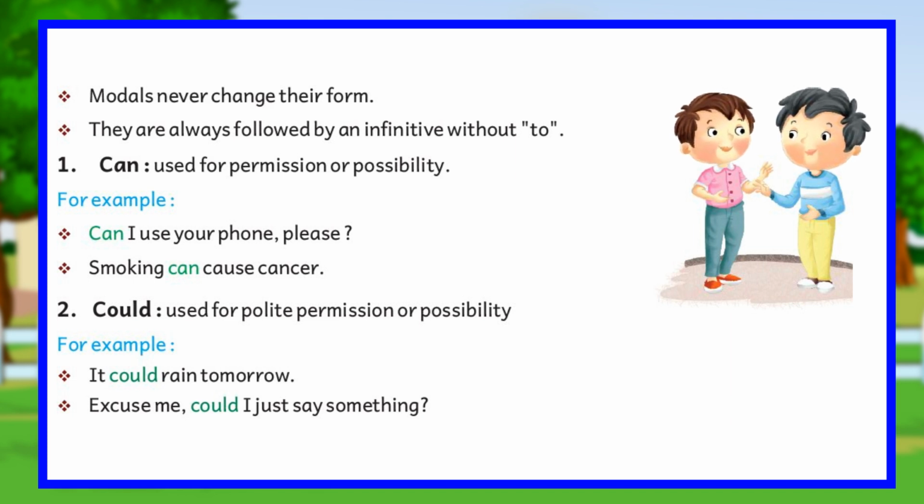1. Can, used for permission or possibility. For example, can I use your phone, please? Smoking can cause cancer. 2. Could, used for polite permission or possibility. For example, it could rain tomorrow. Excuse me, could I just say something?